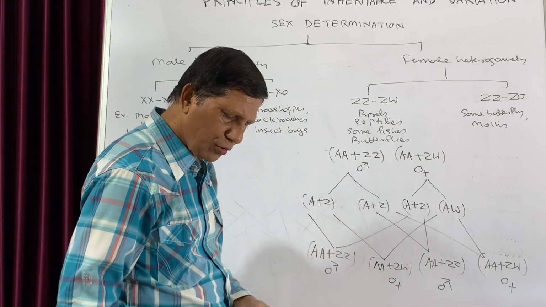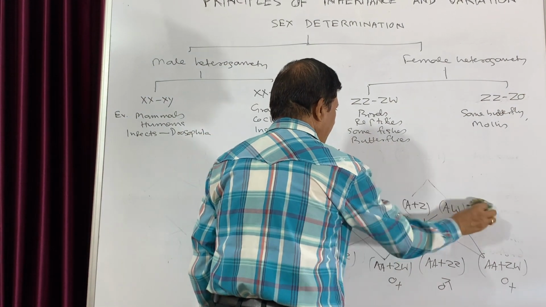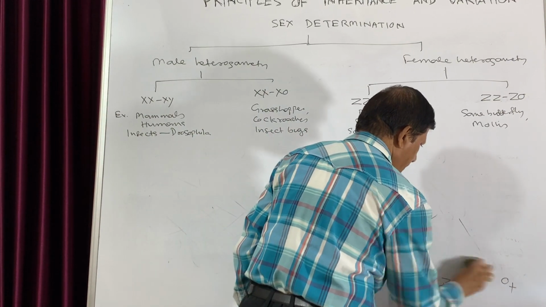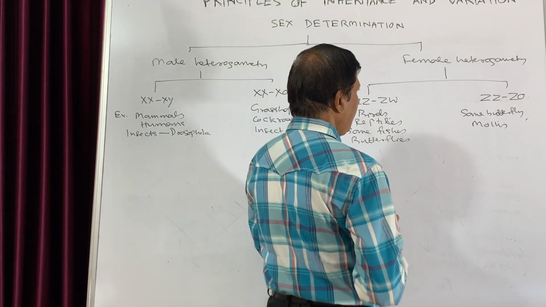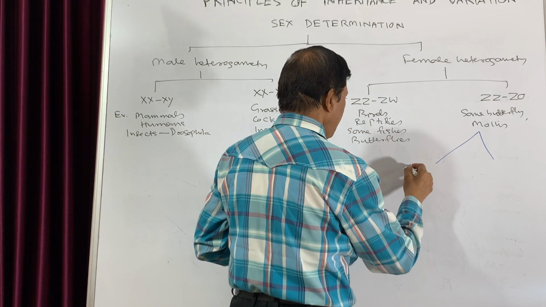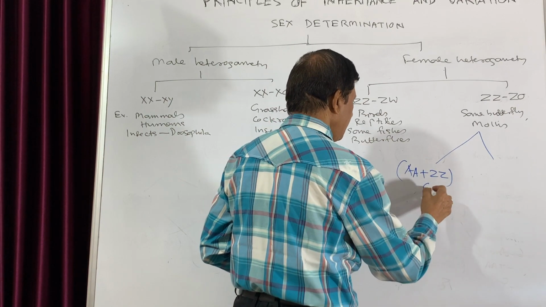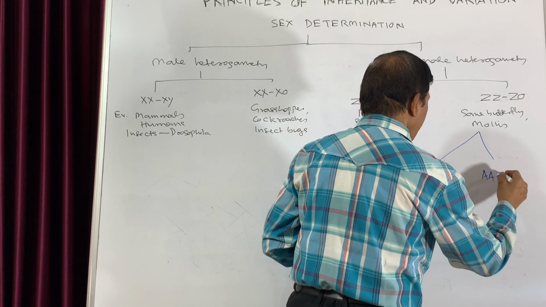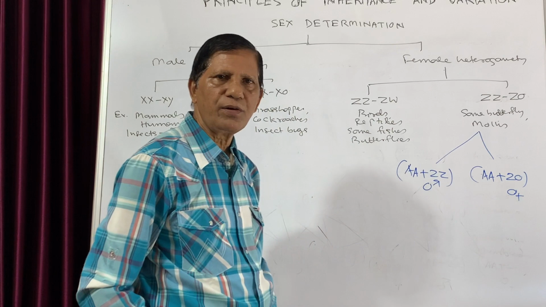Now come to the fourth type. The fourth type, again in the same way that can be discussed, and here also female heterogamety is found. So in this case, the AA and ZZ, that means this is the male, and in case of female, AA and ZO, because here the heterogamety is found.